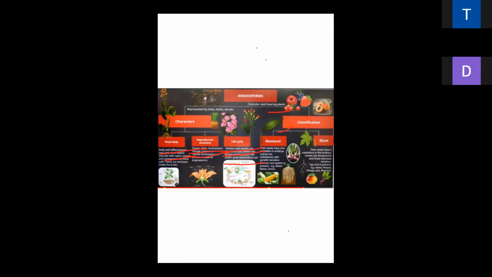Now we will discuss that angiosperms are of two types. One is monocot, second is dicot.